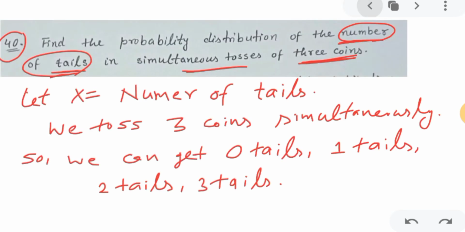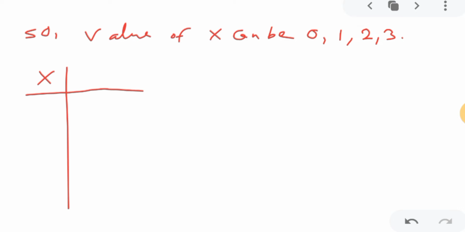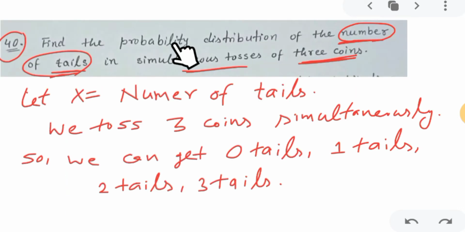So the value of X will be 0 to 3, because X is the number of tails. So the number of tails can be 0, 1, 2, or 3. So the X value can be any one of 0, 1, 2, or 3, correct. So you will make a table like this, with a column for X. This is the probability distribution.